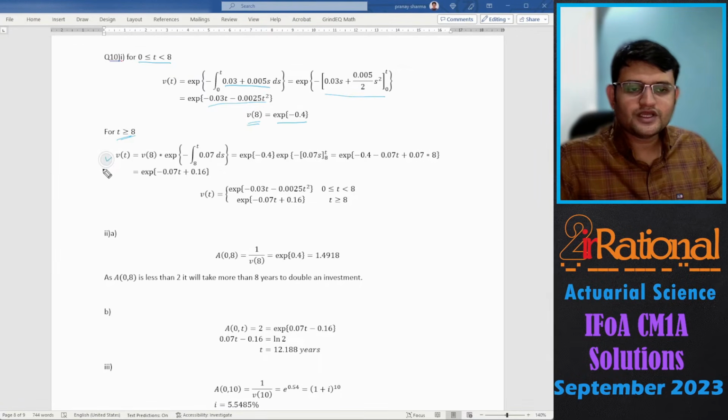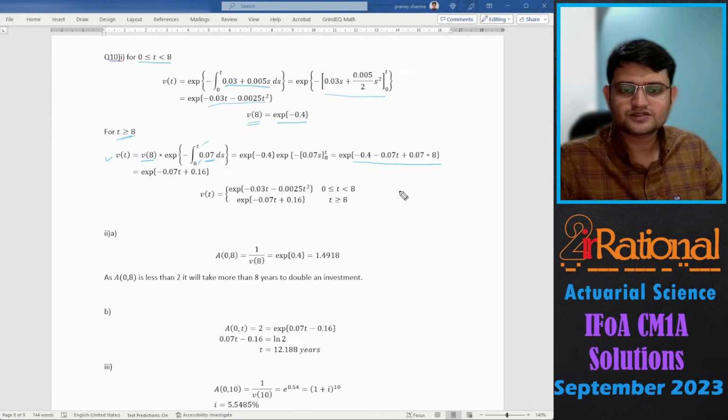Now for t greater than 8, Vt will be V8 into e raised to minus the integral from 8 to t of delta s ds. Again integrating it, this is what we'll get. We'll substitute the values t and 8, and finally we get e raised to minus of 0.07 t plus 0.16. So this becomes our Vt, final answer.